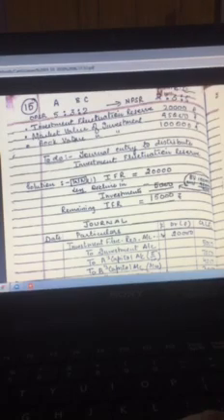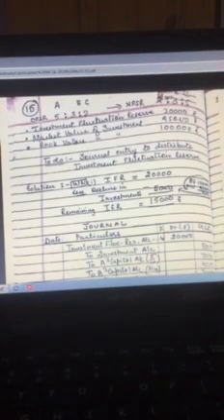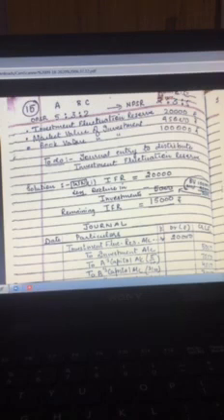As such, some reserve is created, and this is known as investment fluctuation reserve because the market value is fluctuating. It can be equal, it can be lower, or it can be higher than the book value or the cost. So investment fluctuation reserve is set aside out of profits to meet the fall in market value of investment.